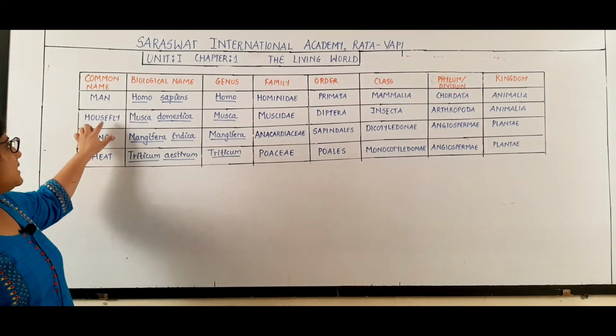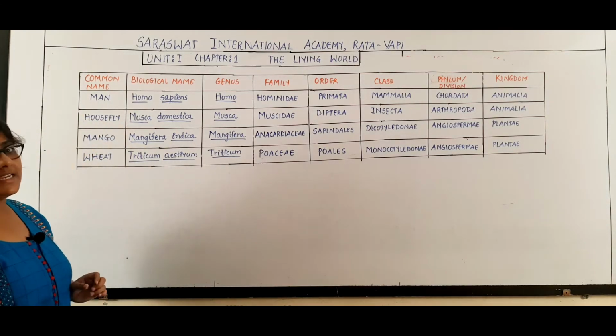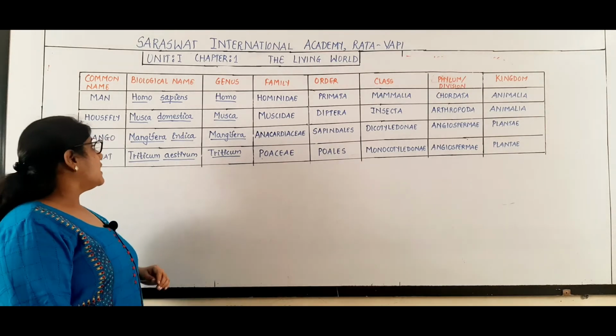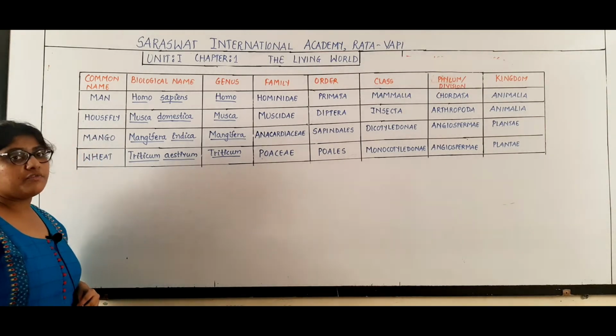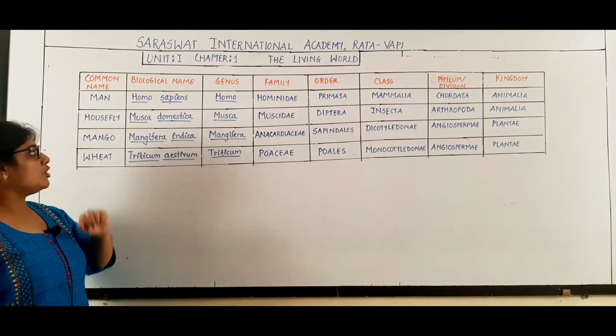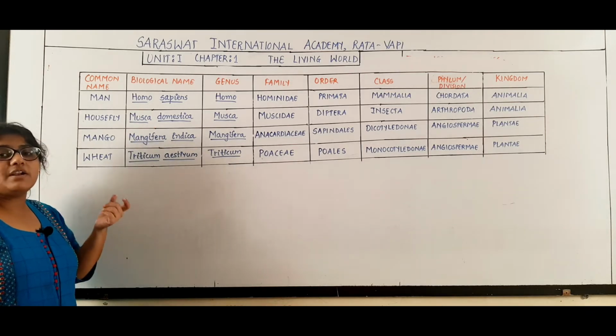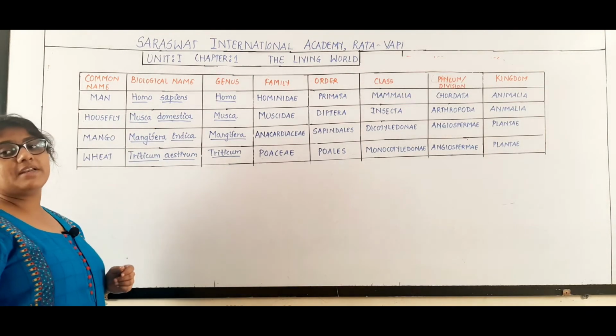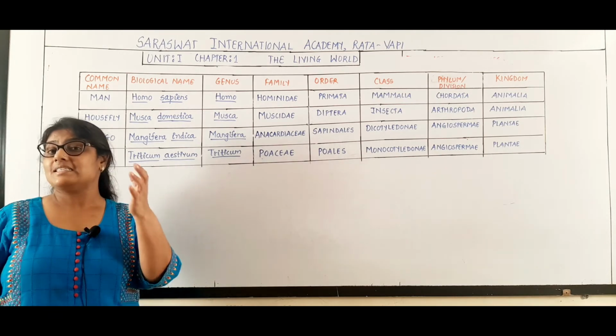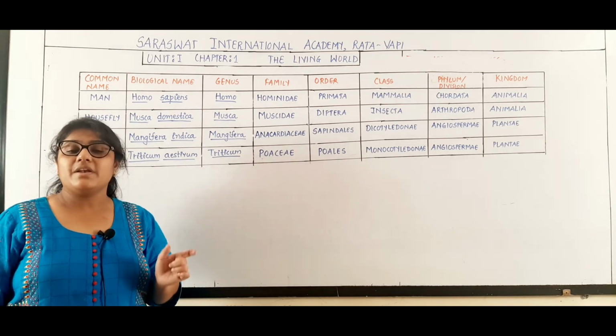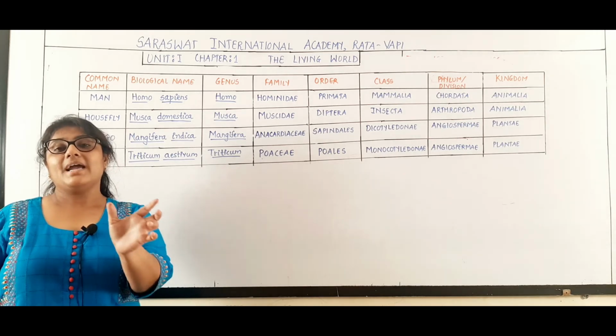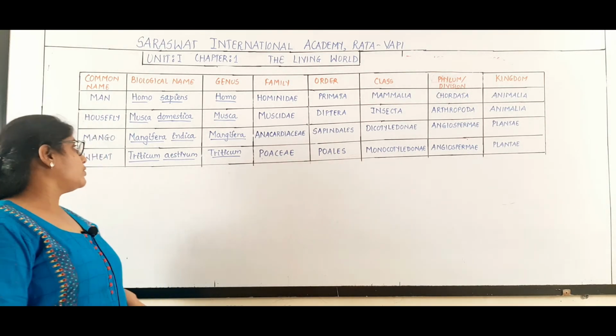Now students, the next example we are taking is the housefly. The biological name of housefly is Musca domestica. I have underlined both the words separately here also, which indicates that it is a scientific name. When handwritten, it should be underlined separately to show the Latin origin.